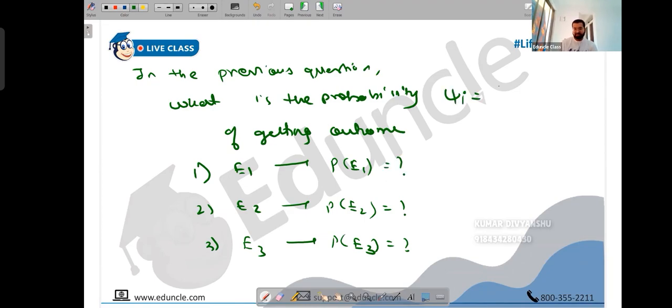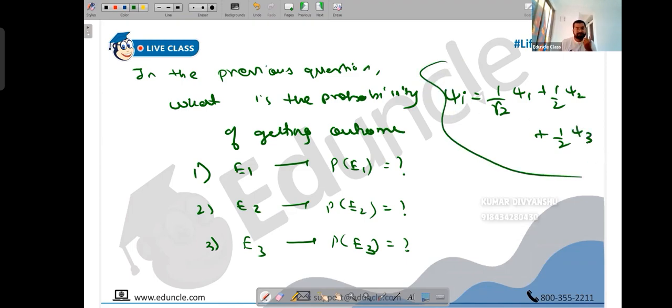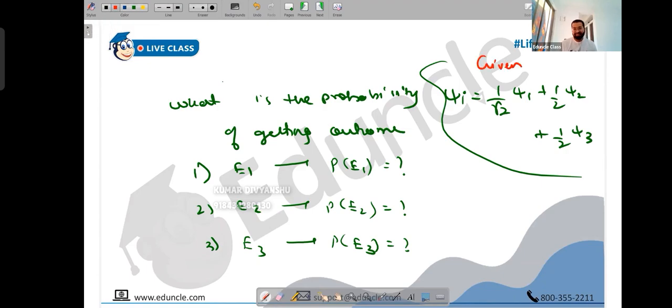The question was psi I given as 1 upon 2 psi 1 plus 1 by 2 psi 2 plus 1 by 2 psi 3. This is the previous of previous question. The collapse wave function. So what is the probability of getting the outcome E1?